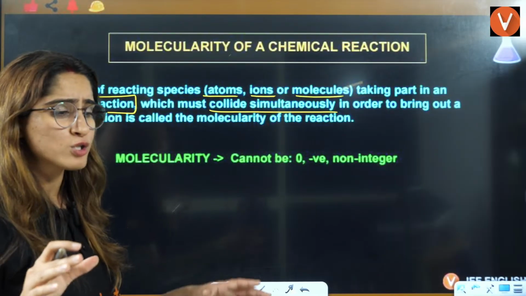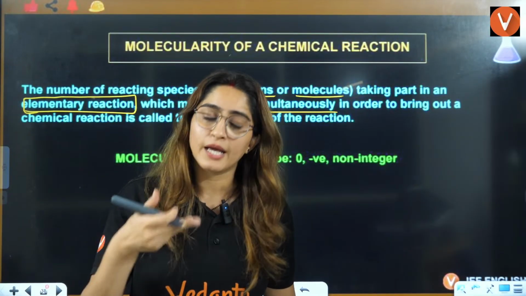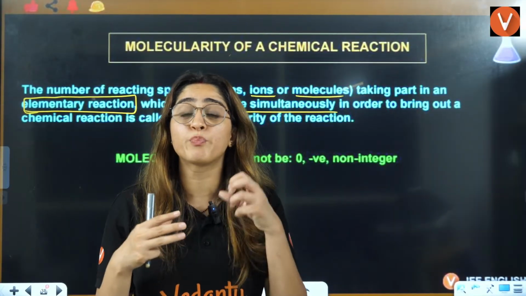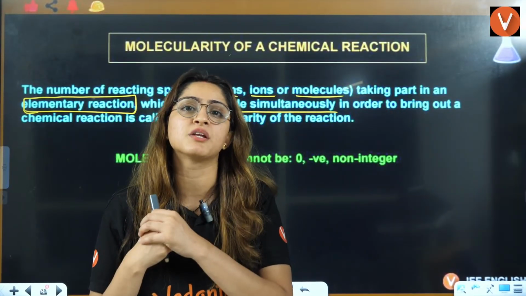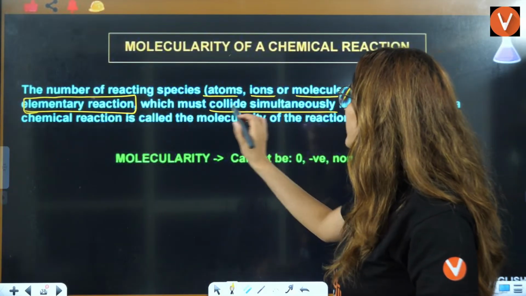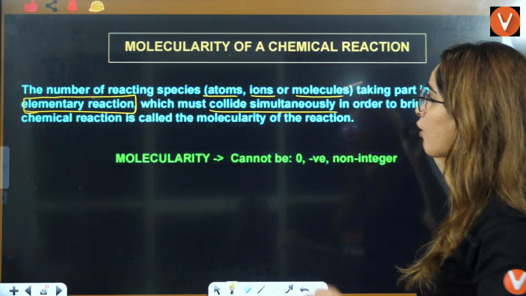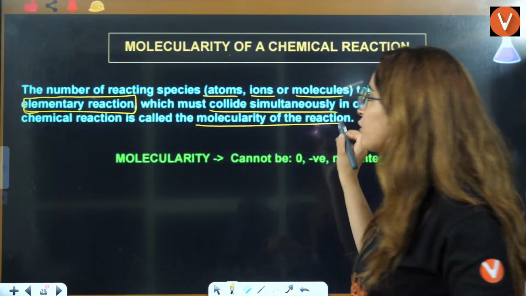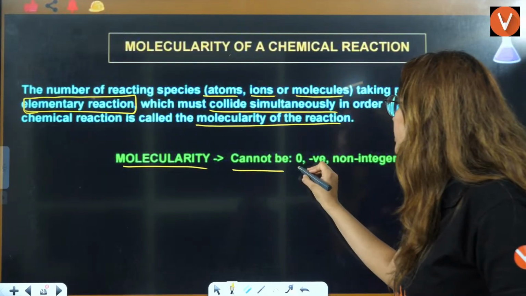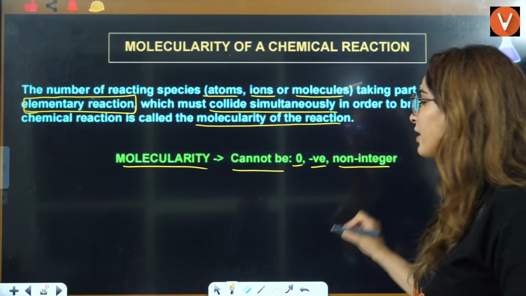We will also talk about collision theory in upcoming lectures, where we will see that not only the collision, but proper orientation of the collision is required. So the species colliding simultaneously in order to bring out a chemical reaction is called the molecularity of the reaction. Now molecularity cannot be zero, negative, or non-integer.